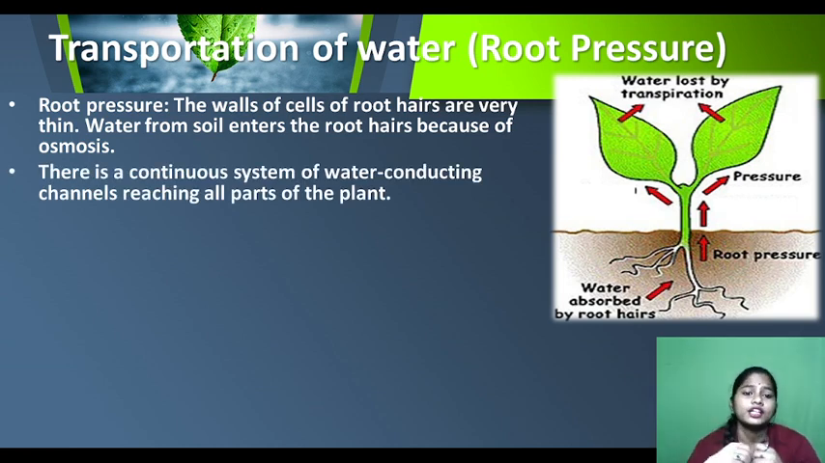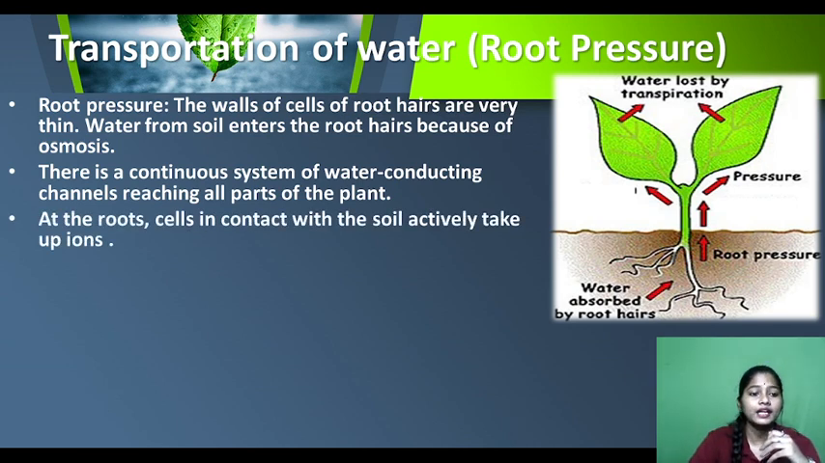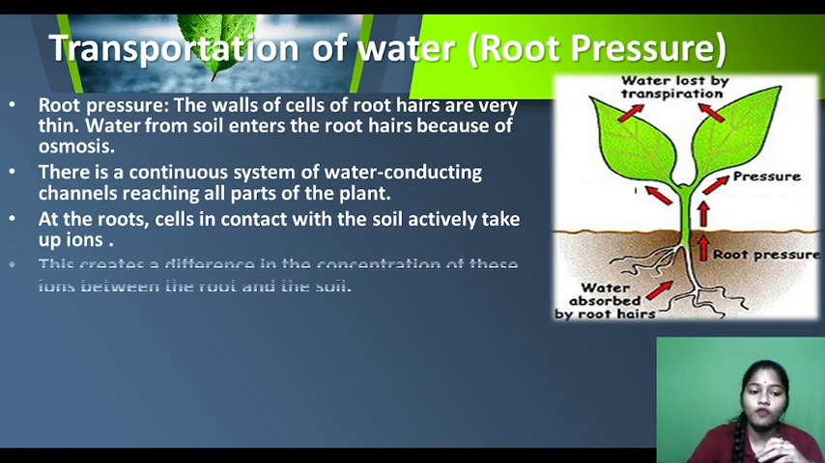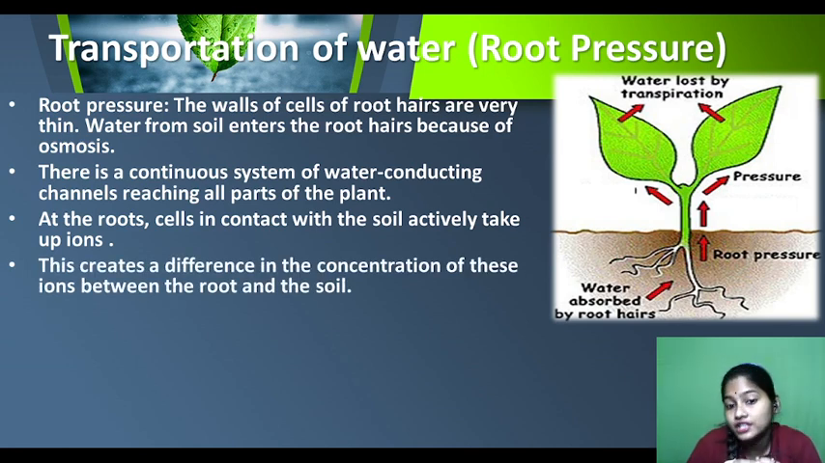So there is a continuous system of water conducting channels reaching all parts of the plant. These channels are continuous from the roots to different parts, and at the root, cells in contact with the soil actively take up ions, right? There are ions present in the soil, so the roots will take the ions. What will happen? This creates a difference in the concentration of these ions between the root and the soil.